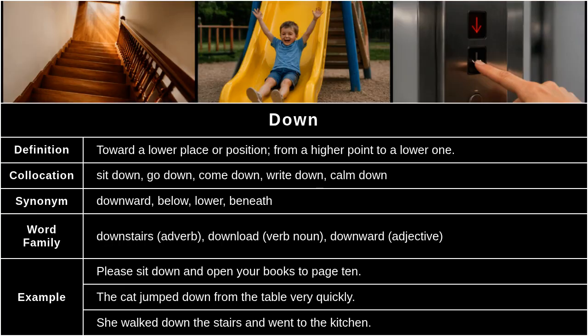Down. Definition: toward a lower place or position, from a higher point to a lower one. Collocation: sit down, go down, come down, write down, calm down. Synonym: downward, below, lower, beneath. Word family: downstairs, download, downward.